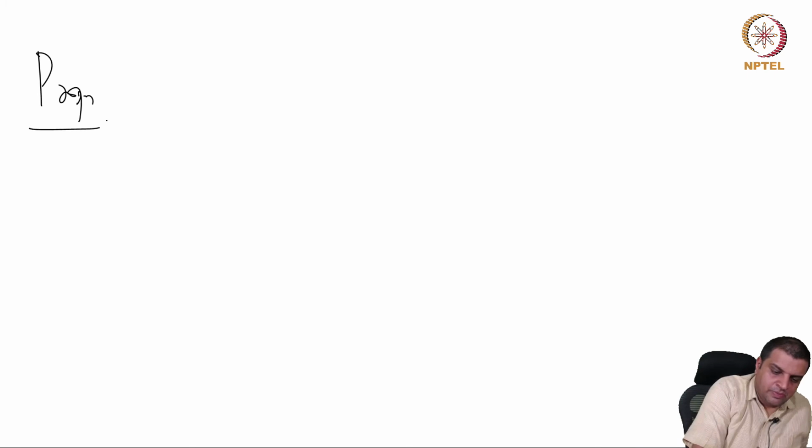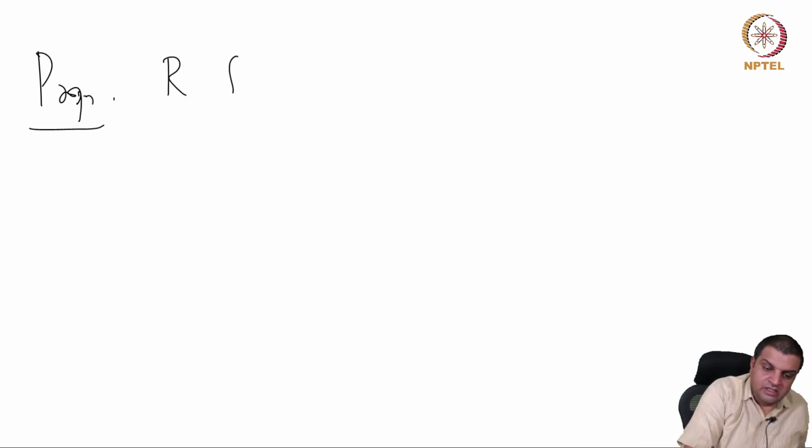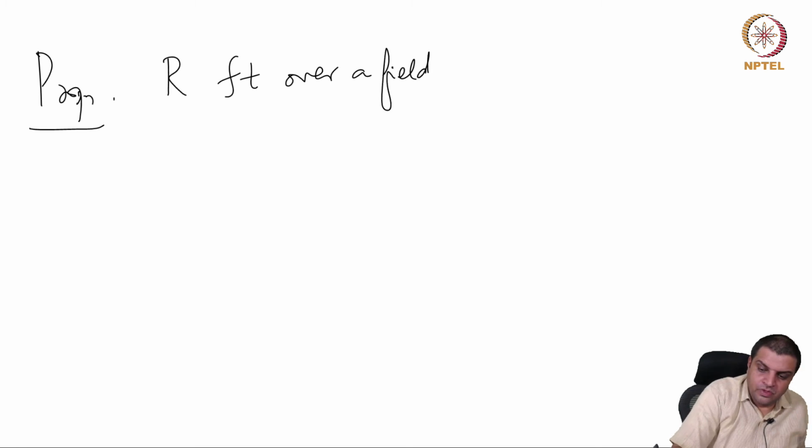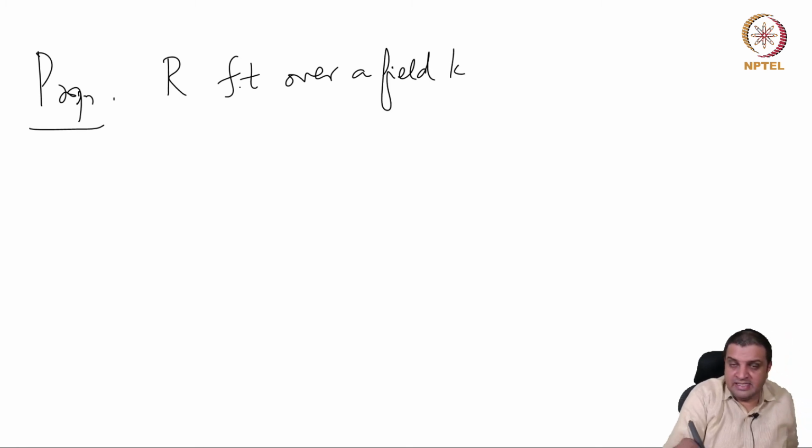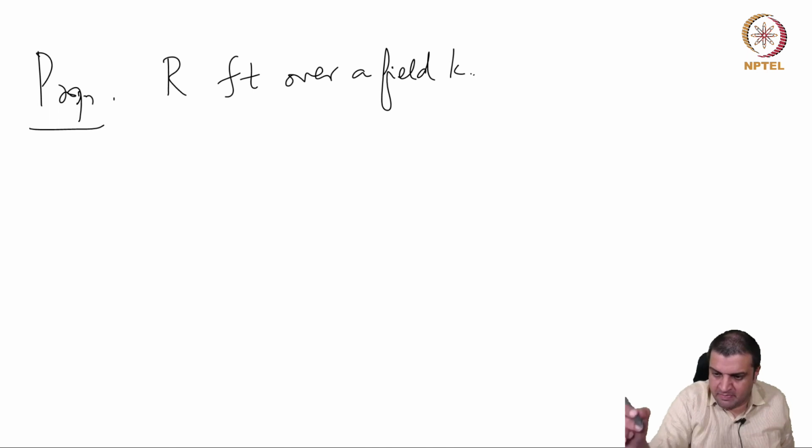So in this context we can prove the following proposition. Suppose that R is finite type over a field K, meaning finitely generated as an algebra over a field K. Assume that R is a domain.